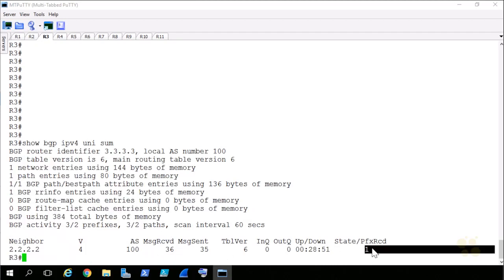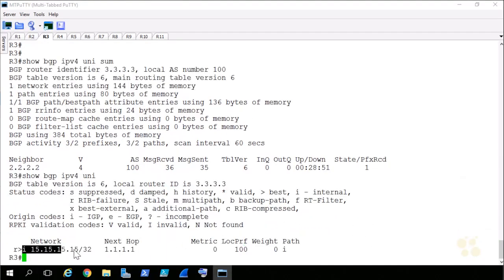2222 did in fact bounce a prefix towards us. And if I tap up, delete the summary, there is the 15.15.15.15. Again, there's a RIB failure because OSPF administrative distance hasn't been changed at this point. But that's rule number 2 in action. Routes learned from a client will be reflected everywhere, including to non-clients.